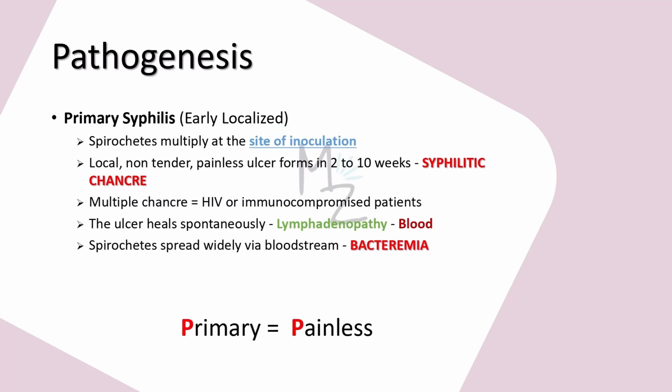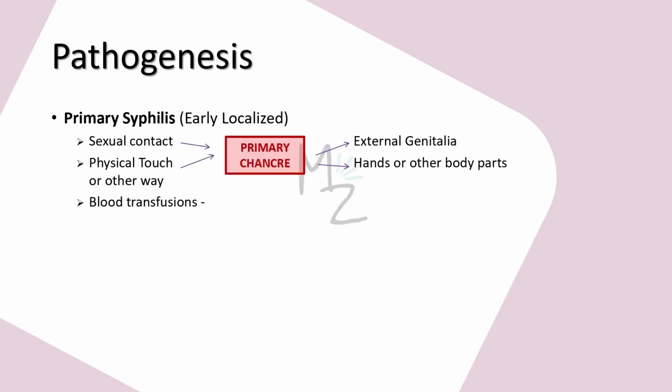Primary syphilis can be memorized with painless because the chancres are painless. When the transfer occurred through sexual contact, primary chancre will be formed on external genitalia. And if the transmission was through physical touch or other ways, the primary chancre will be formed on hands or other body parts. And blood for transfusions collected during early syphilis is also infectious.